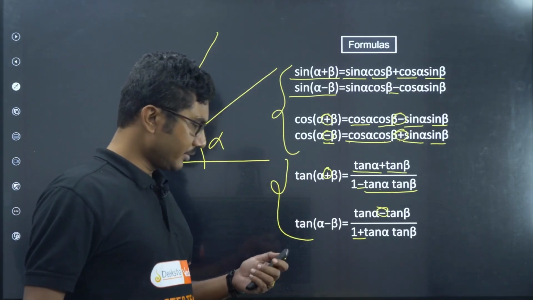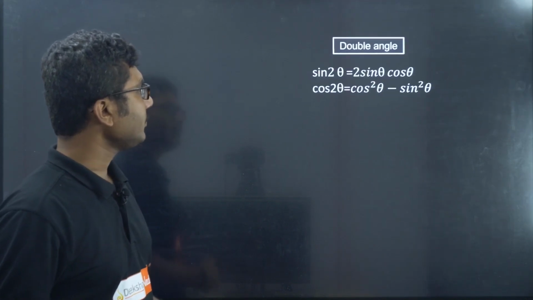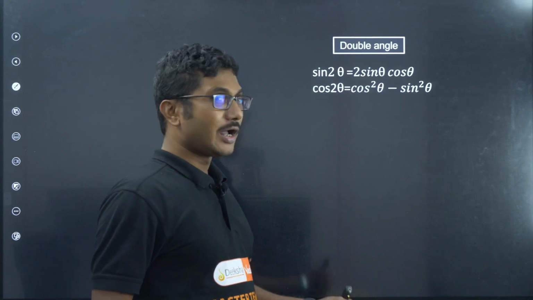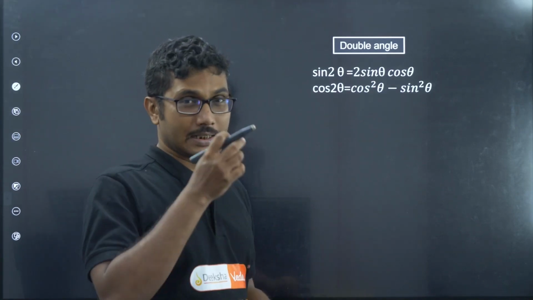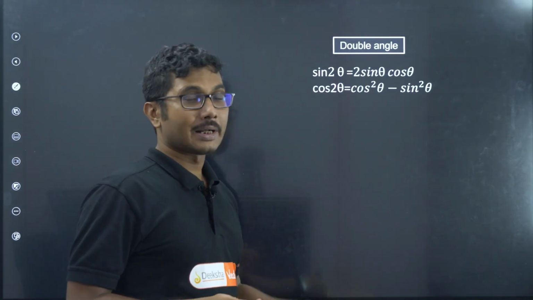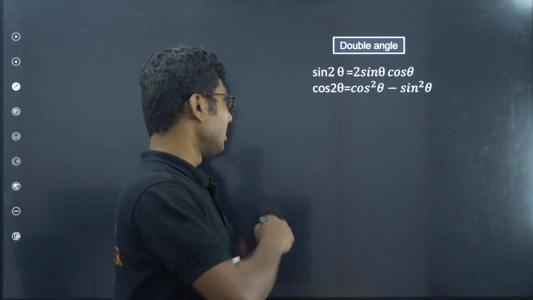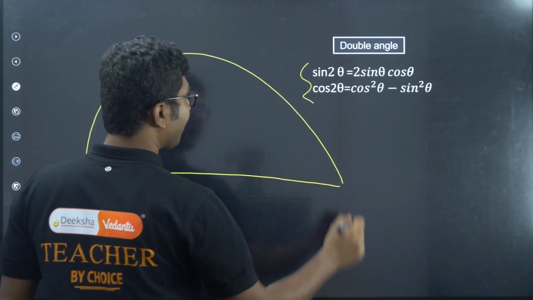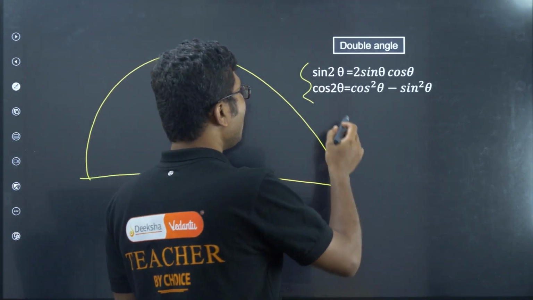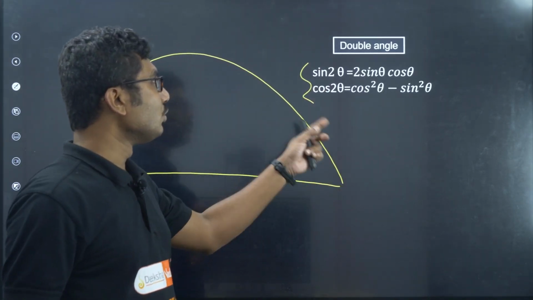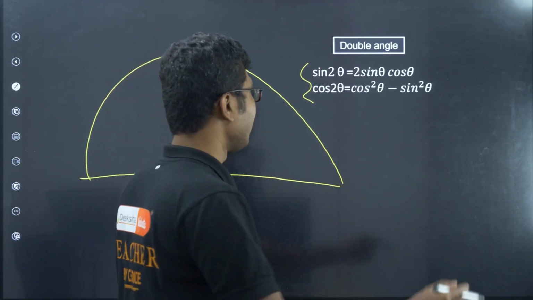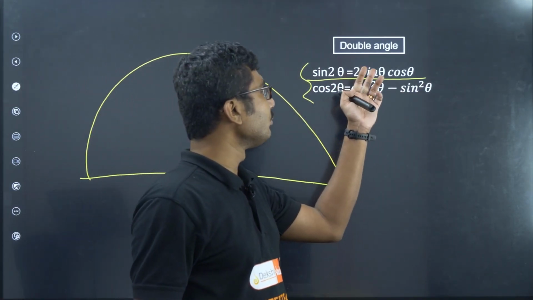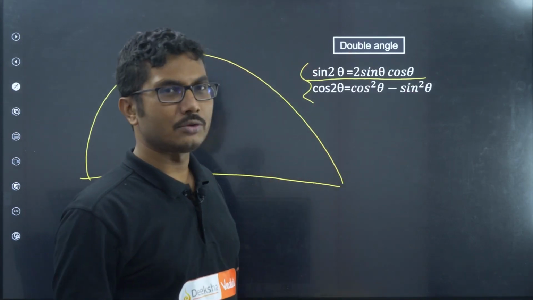Okay, understood? Clear? Now, double angle formulas are also very important in physics. Those who are already in current second year can remember that we have used this in parabolic motion, that is projectile motion. These values come and then we divide, right? So sin 2 theta is 2 sin theta cos theta, very important. Whenever you see 2 sin theta cos theta, you can combine them to sin 2 theta.